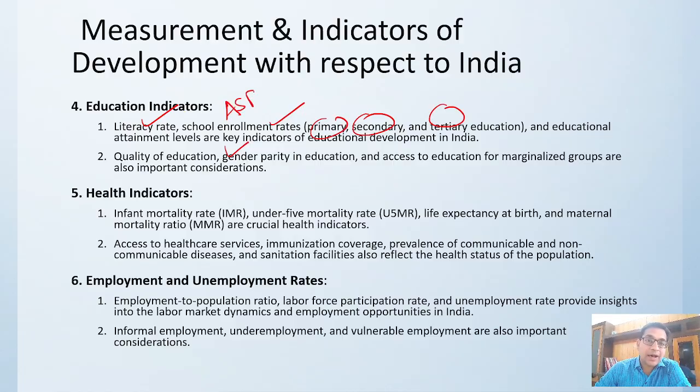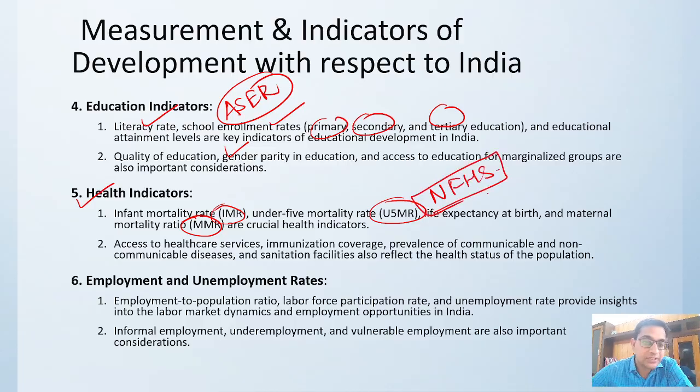Acer report, Aisha report, you can quote these reports over here. Then health indicators: how do you find out whether your people are healthy or not, like infant mortality rate, under 5 mortality rate, maternal mortality rate, how much it is. Every year the National Family Health Survey releases the data. Correct, government releases the data. You can find the data from anywhere, right? If you add the numbers, you will get good marks over here.